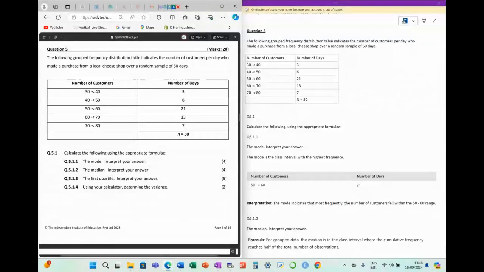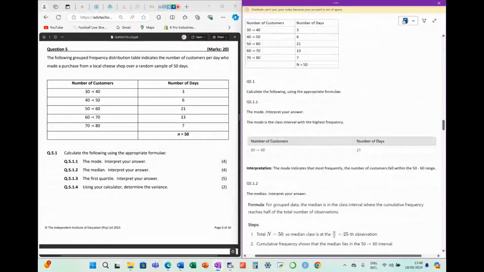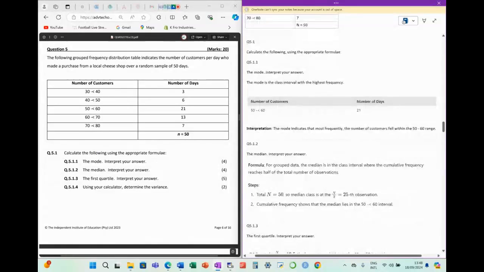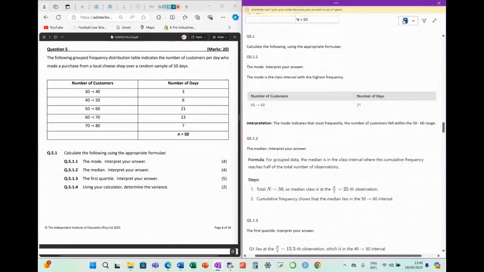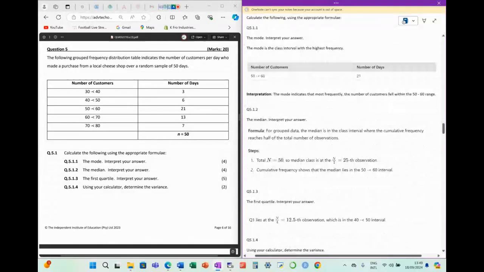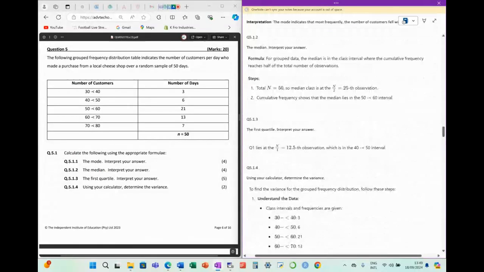Somewhere along the line, you'll probably get the mode, whether it's for single or grouped data, but I think it will definitely be grouped data if they do ask that, because again, we did these things in primary. Anyway, I'm just revisiting the formulas, but I'm not going to spend time on it.